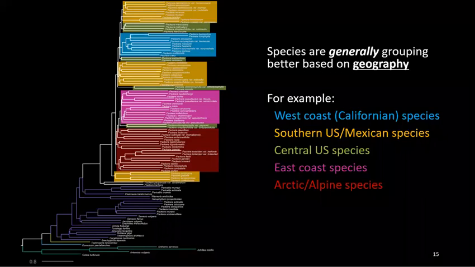And that trend also continues with East Coast species highlighted in pink and Arctic alpine species highlighted in red. But we start to lose that trend when we map Southern US and Mexican species or Central US species, which seem to be distributed throughout the phylogeny. So though this trend is not perfect, there does seem to be some clade-specific trends of geography,